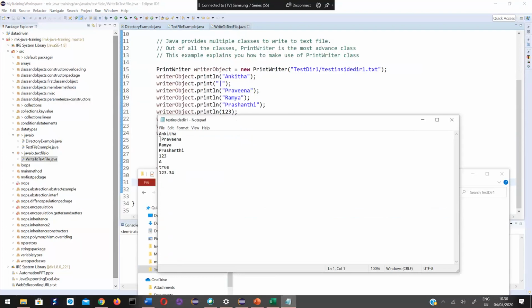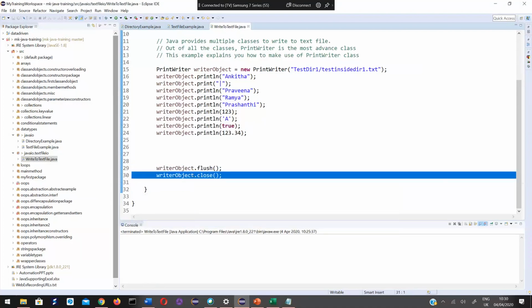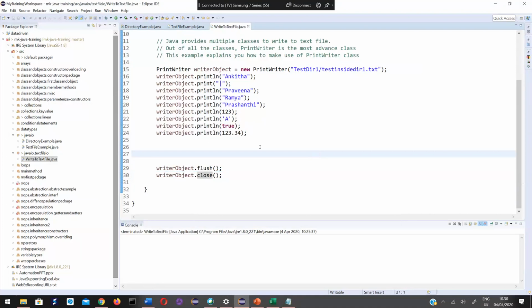Through that pipe, all this data is sent. And that pipe connection has to be closed using this method. This one is very, very important. This is also equally important. It's always good to close that pipe connection. This is about how to write data to a file using the PrintWriter class.